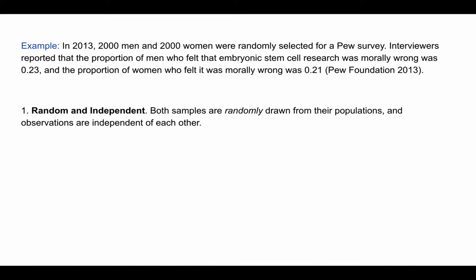Condition one is random and independent. In particular, both samples have to be randomly drawn from their populations. So let's take a look. It says 2,000 men and 2,000 women were randomly selected, and so we're told that each group was randomly selected from the population. You can see it right here. And then also the observations are independent of each other. So if you look at these 2,000 men, their opinions are not related to each other in the sense that the chance that one man might think that stem cell research is wrong doesn't affect the chance that another man might think that stem cell research is wrong for this group of men. Same thing for the women. So we're going to assume that that's true.